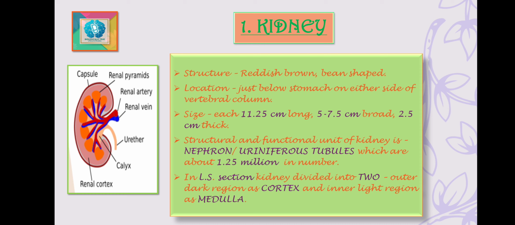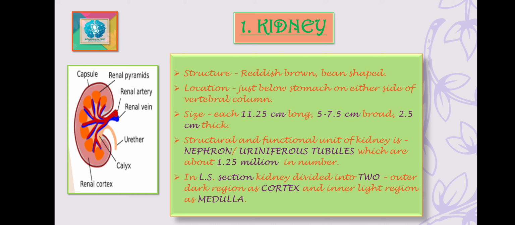The first, the outer dark region, is called the cortex. This cortex is dotted in appearance and highly coiled nephrons are present in this region. And the second part is the inner light region named the medulla, which is straight in appearance as we see. Now moving on to the next slide.